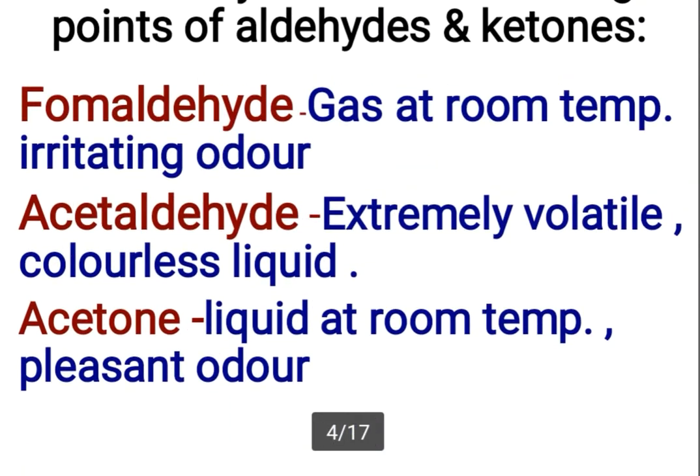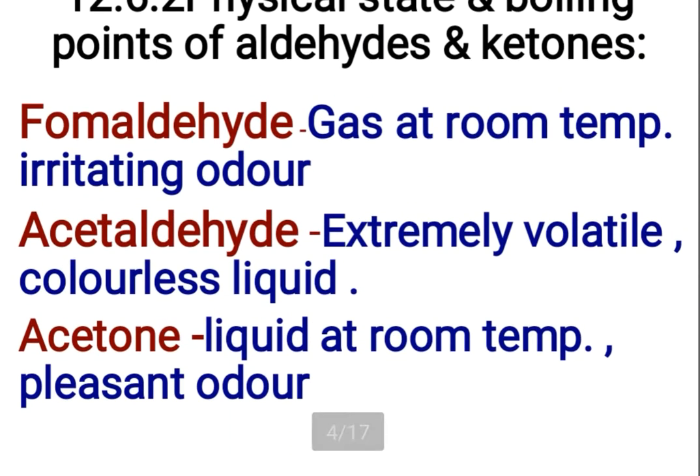Next, this is a slide for physical state and boiling points of aldehydes and ketones. First, formaldehyde is a gas at room temperature and has an irritating odor. Irritating means which is not pleasant. Next, acetaldehyde is extremely volatile. Volatile means it evaporates easily. It is a colorless liquid. Acetone is a liquid at room temperature and has a pleasant, meaning sweet, smell.